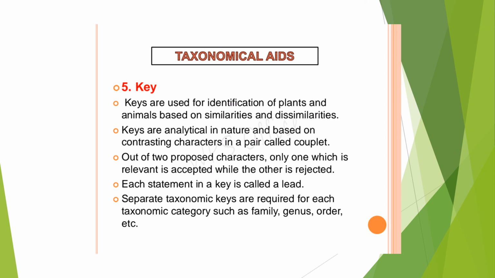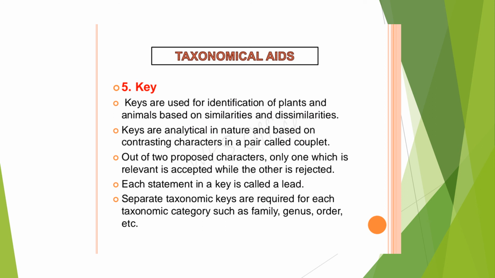You will take each and every character separately, and for each character there should be only two responses, a yes or no pattern. For the nose, we have only two: blunt nose or sharp nose. So there will be two contrasting answers for every key.